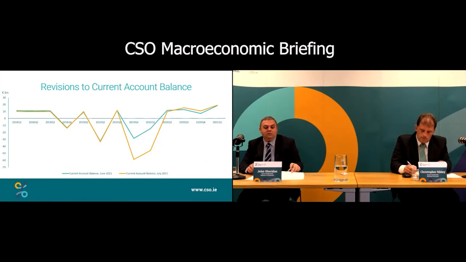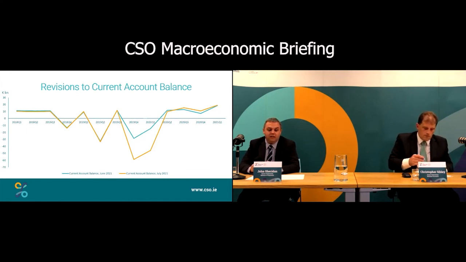To look a bit more closely at the revisions to our data since the preliminary release, we can see here a plot of our current account balance, with the blue line being the current account balance as it was in our preliminary release, and the yellow line being our current account balance as it is now. So we can see that the changes aren't very large except for in Q4 2019 and Q1 2020. In Q4 19, the deficit went from 28.6 billion to 58.8 billion. And in Q1 2020, the deficit went from 14.6 billion to 45.9 billion.